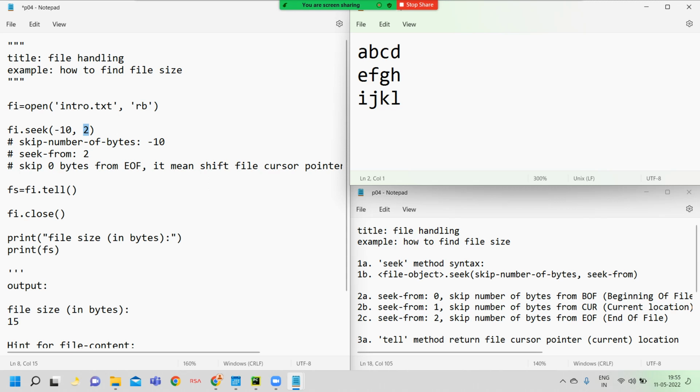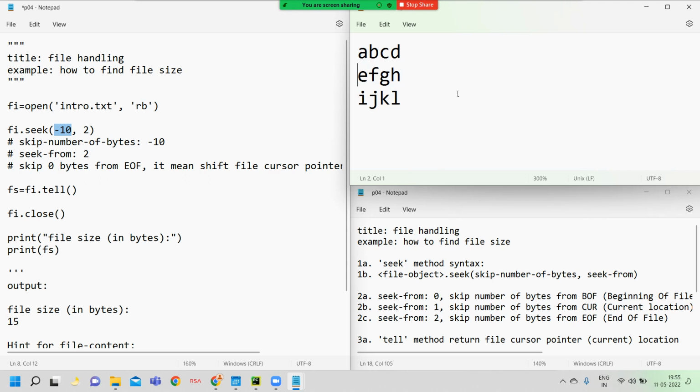I think now you are clear. Again I repeat it. Initially the file cursor pointer is here. Here I mention -10. Now I want to skip 4 letters plus 1 new line, 5. Again I want to skip 4 letters plus 1 new line. Now totally I want to skip 10 bytes.